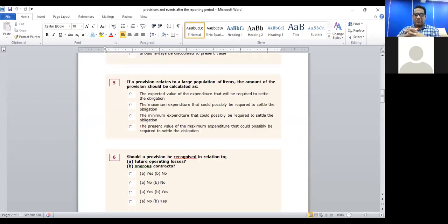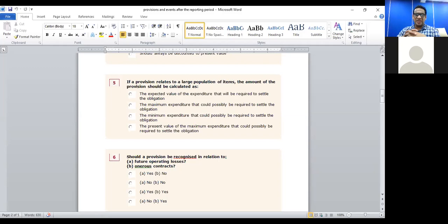Question number 5. If a provision relates to a large population of items, the amount of the provision should be calculated as: number 1, the expected value of the expenditure that will be required to settle the obligation; the maximum expenditure that could possibly be required to settle the obligation; the minimum expenditure that could possibly be required to settle the obligation;